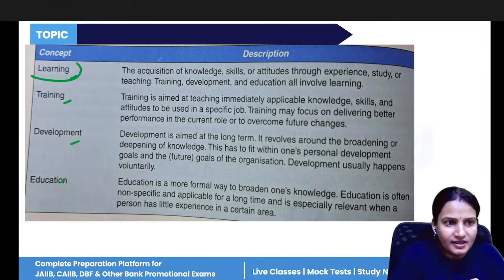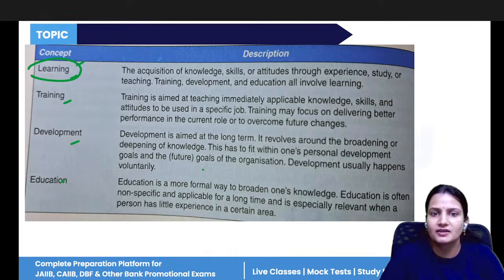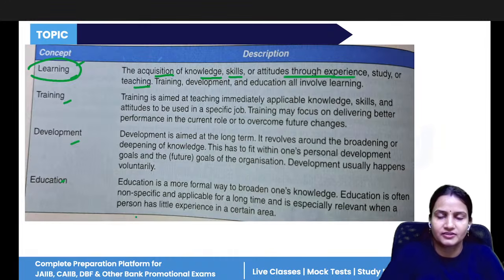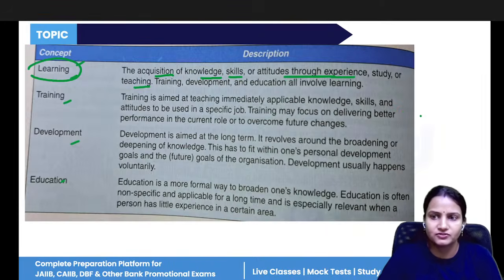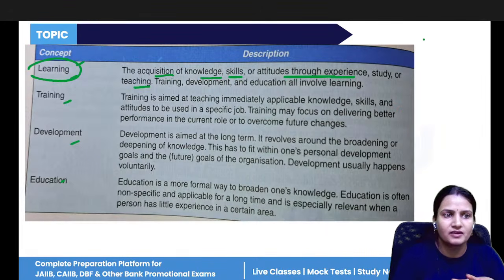Now, what is learning? Learning means the acquisition of knowledge, skills, attitudes through experience, study, or teaching. Suppose you went to someone's house and you observed that the children in their house are very noisy, making a lot of chaos.